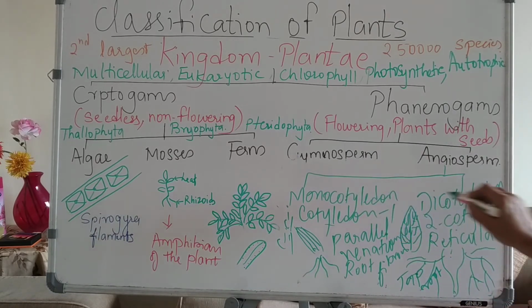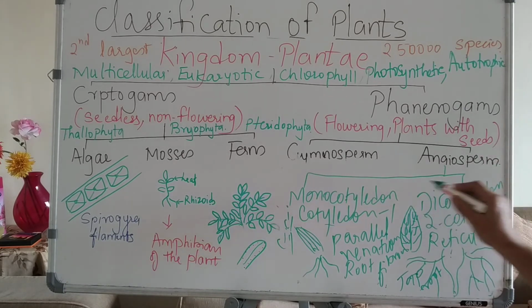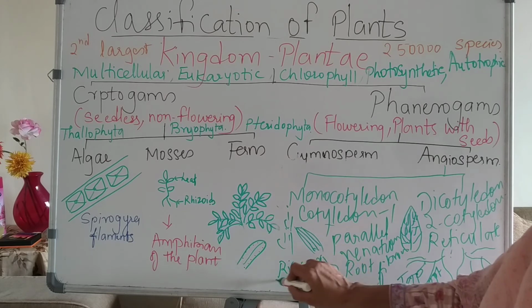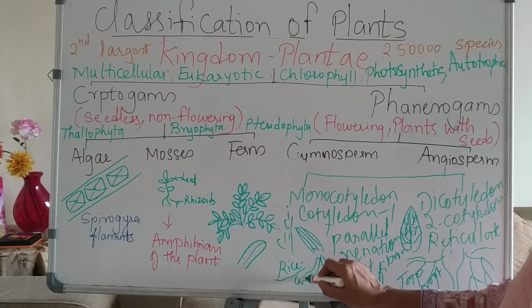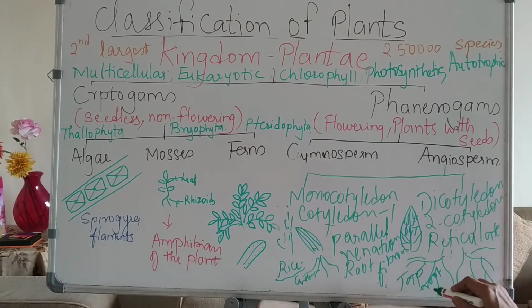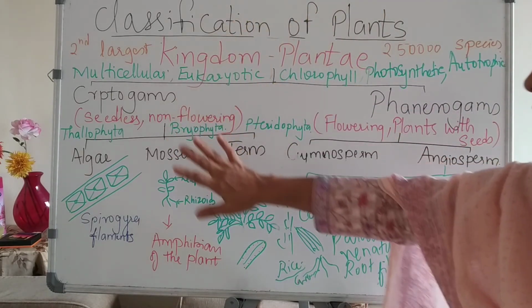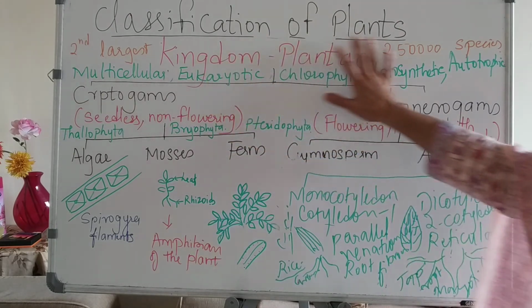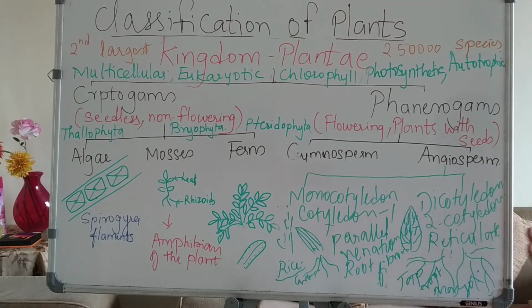So this is the difference between monocotyledon and dicotyledon. All rice, wheat, everything is in monocotyledon. Grass you see, that is monocotyledon. Mango, big plant, mango, brinjal, they are in dicotyledon. So with this classification, the classification of plant is over. It ends here in dicotyledon.